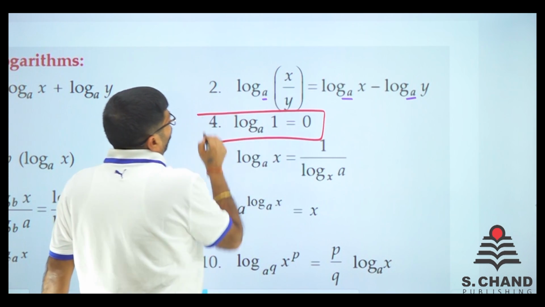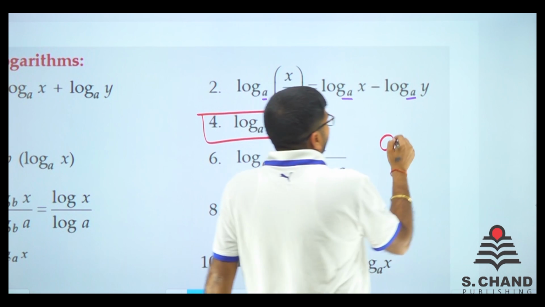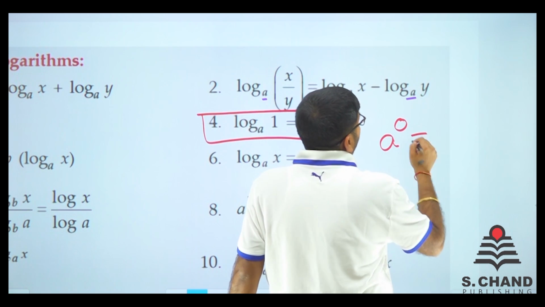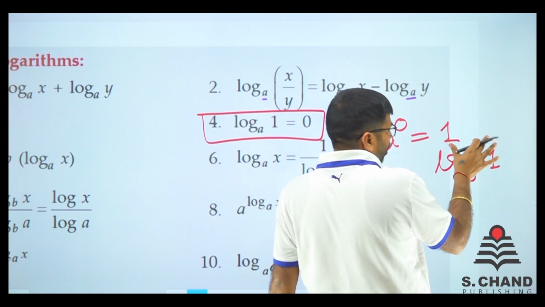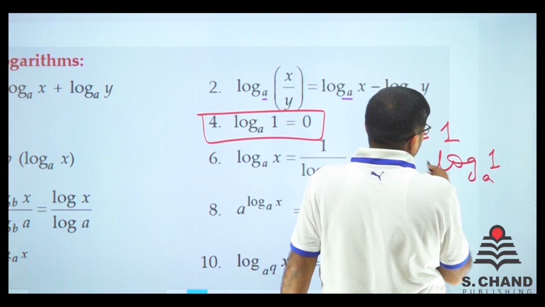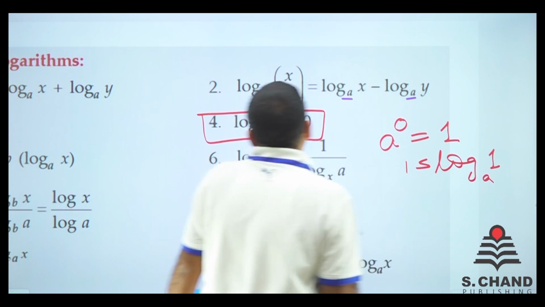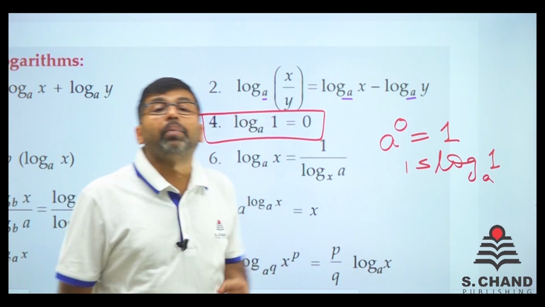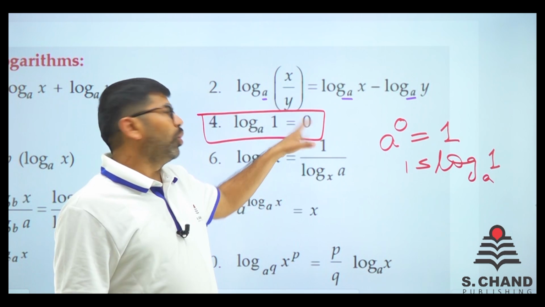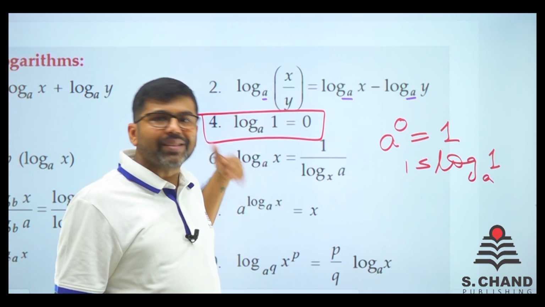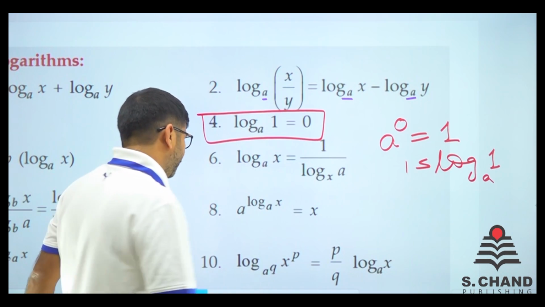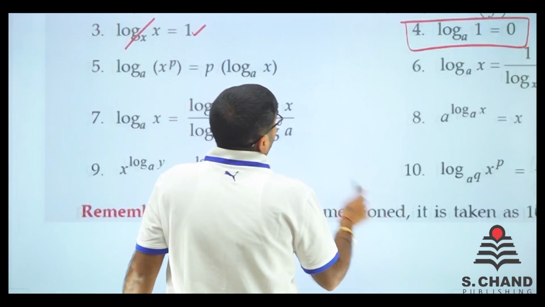Log 1 is always 0. Why? Anything power 0 is equal to 1. So what we do, log 1, इधर हमेशा log लिखना है, a base में चला जाएगा is 1. So any log 1 to the power base anything is always 0. Log 1 base a is anything, answer is 0. Move on to 5 number.